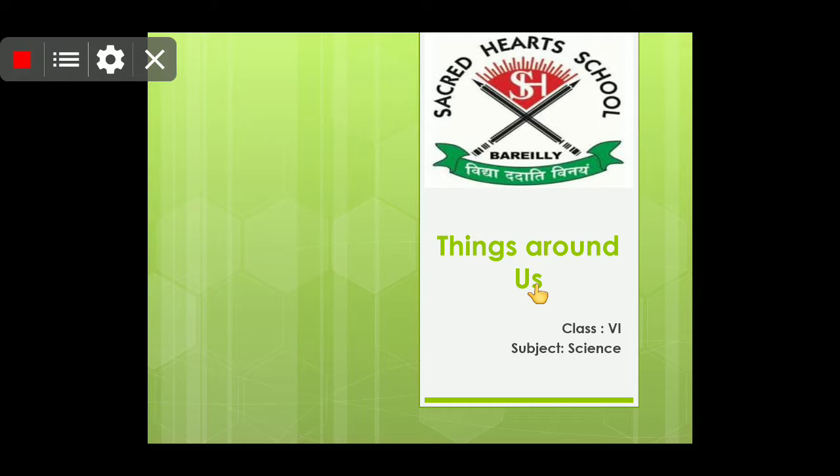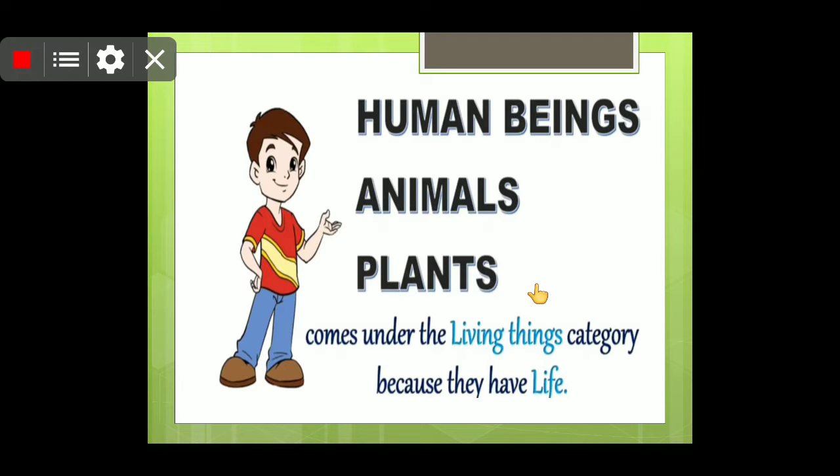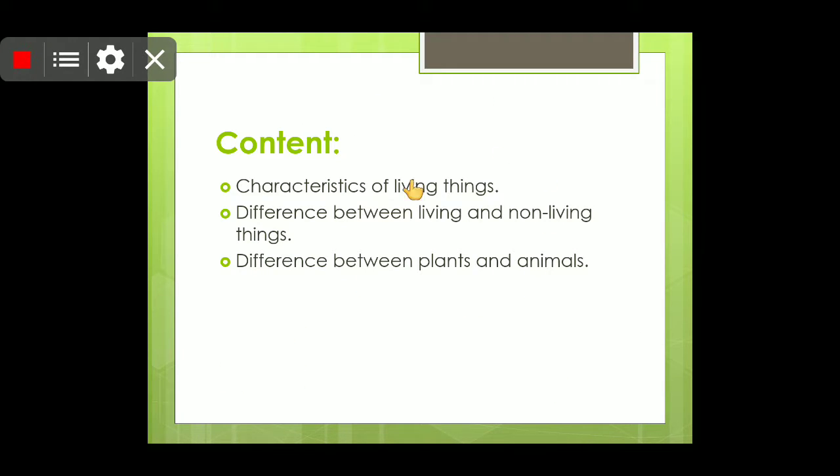So in today's module, we are going to study the chapter Things Around Us. Children, this is chapter number 7 from your book. The topics we will be discussing in this module are characteristics of living things, difference between living and non-living things, and difference between plants and animals.